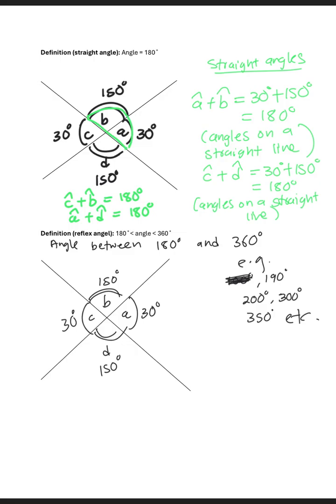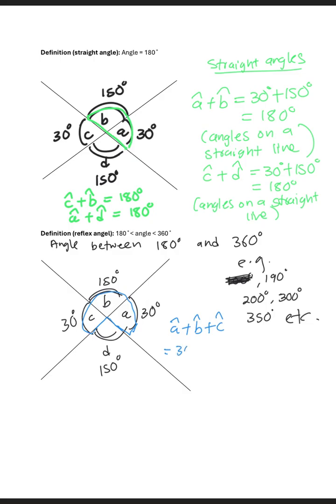So to get a reflex angle, we need to get an angle that is between 180 and 360. So to do that, we basically have to add angle A plus angle B plus angle C, they will give us what value?